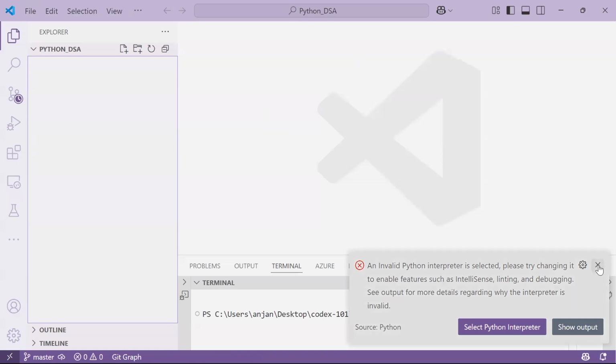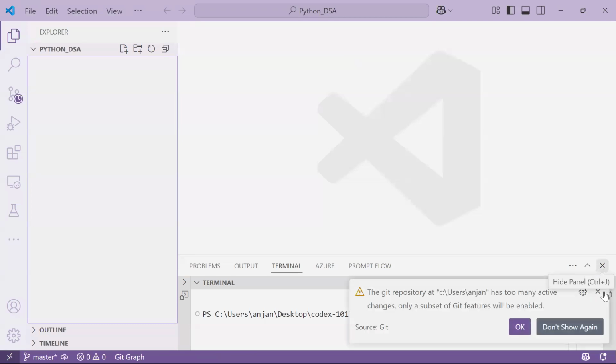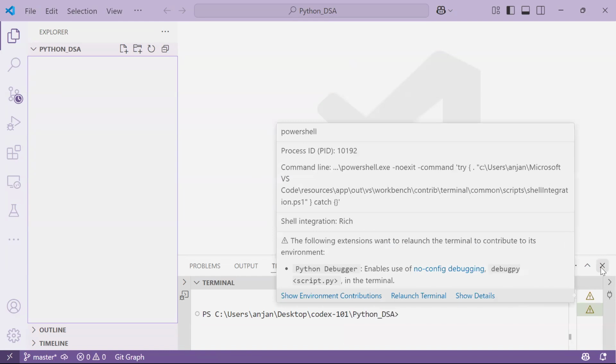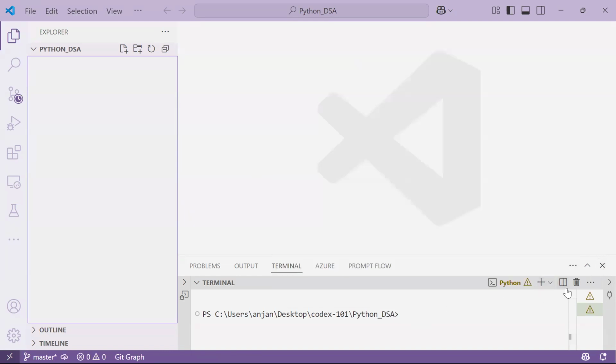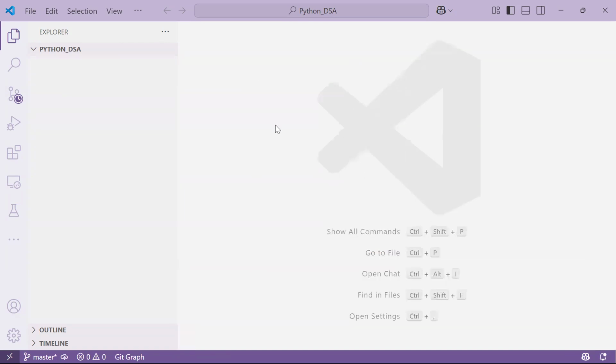I have deleted all the files I had inside this particular folder. Regarding Python, I will store everything in this particular folder itself, and I will give you access to these files as well. Whenever you open Visual Studio Code with your specific folder, it will open something like this.